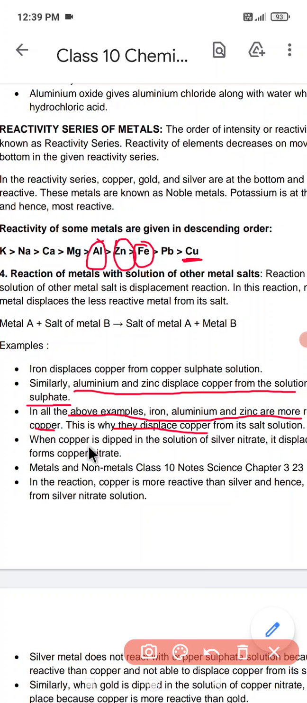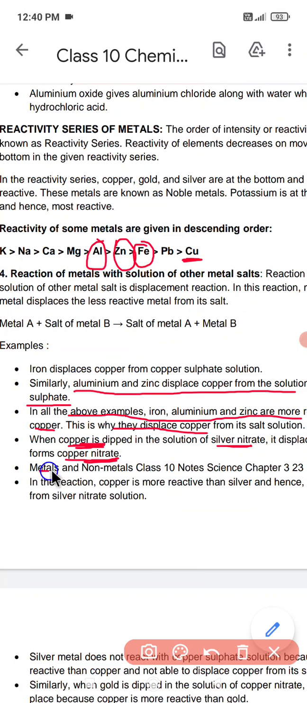When copper is dipped in a solution of silver nitrate, it displaces silver and forms copper nitrate. Suppose I had silver nitrate. What we know is that silver is behind copper. In a silver nitrate solution, I drop a piece of copper. Copper being much more reactive will displace it, and the product formed would be copper nitrate. Why? Because copper is before silver, or in a way I can say silver is after copper.